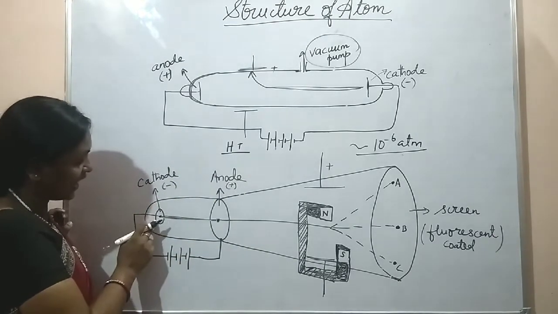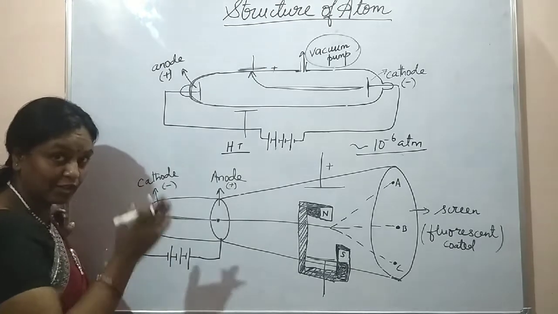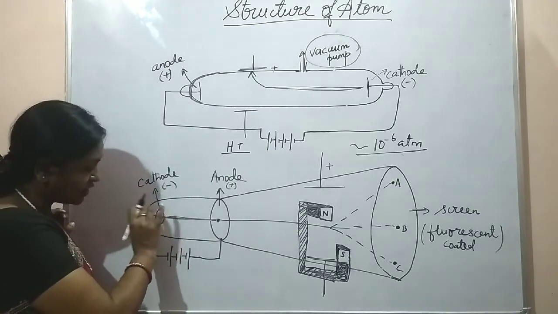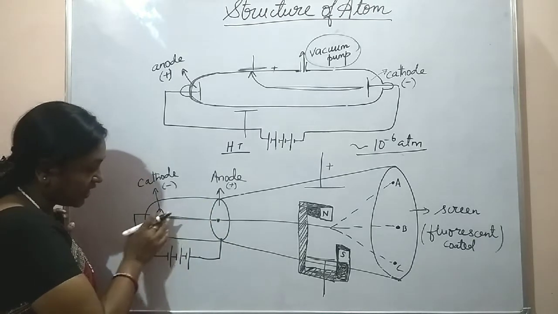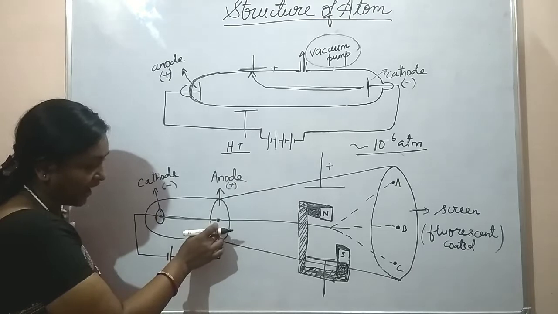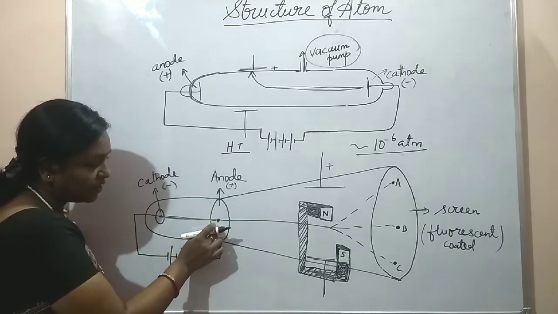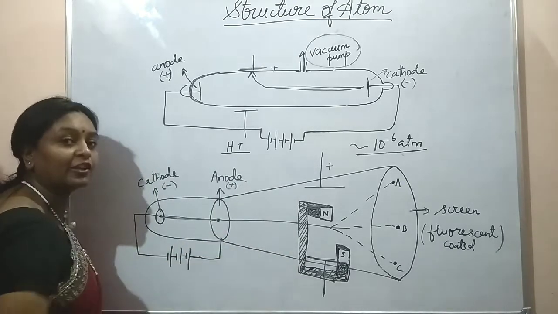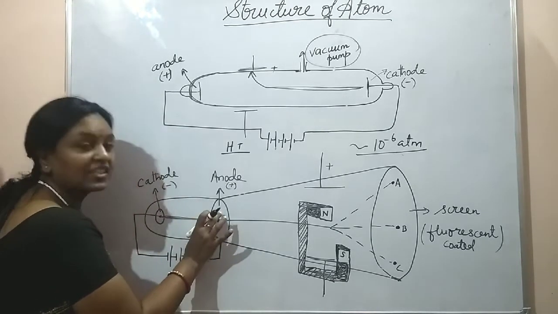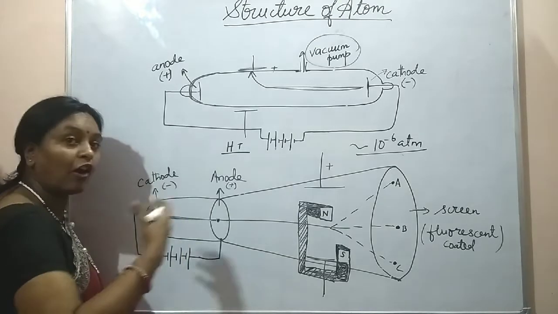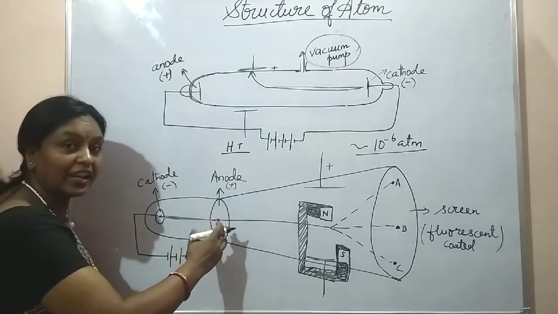So upon connecting the cathode to the negative terminal, when we switch on the current, electrons are emitted from the cathode. And since we have got an anode over here, the purpose of using the anode is to accelerate the electrons. That means these electrons produced will be attracted towards the anode and the speed of the electrons will increase.